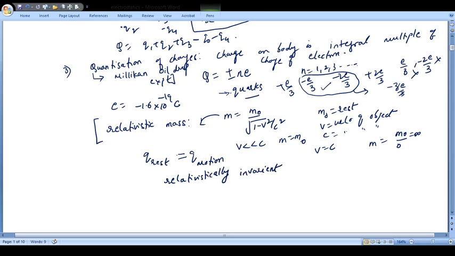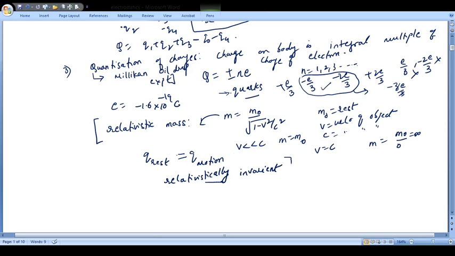What does it mean? It does not vary relativistically, whereas mass is varying and therefore relativistically variant. Even if you are moving a charge with very high velocity, the charge on the electron, 1.6 into 10 to the power minus 19 coulomb, is going to remain the same. So this is all regarding basically the properties. Now, relativistic mass varies, and charge is relativistically invariant.